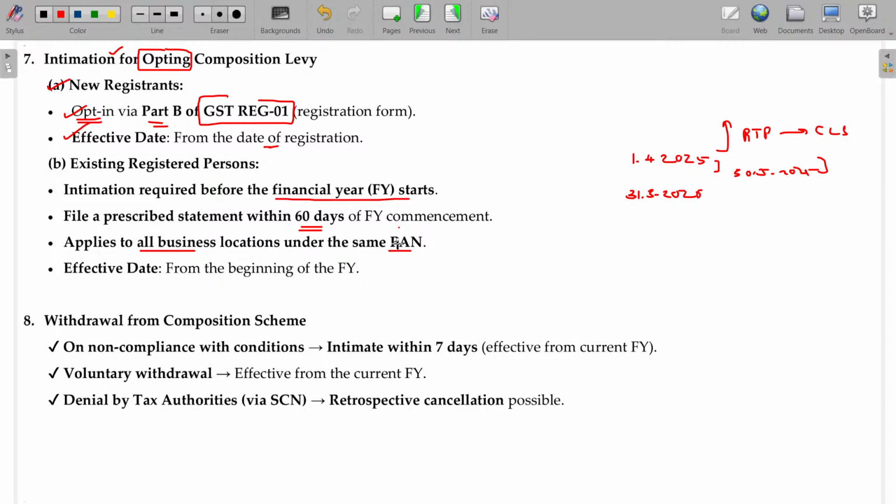Already you know that. So, if you opt for the composition levy, automatically it will be applicable for all the business locations, and the effective date is the beginning of the financial year. From this date, you are eligible for the composition levy.